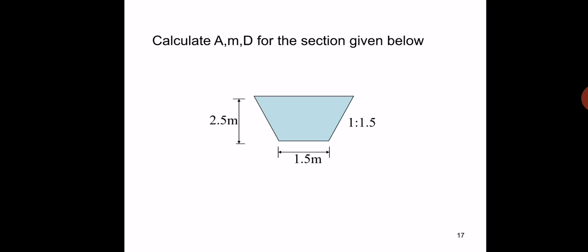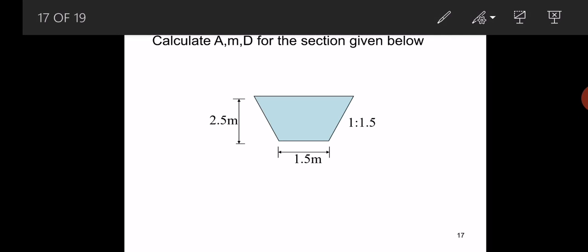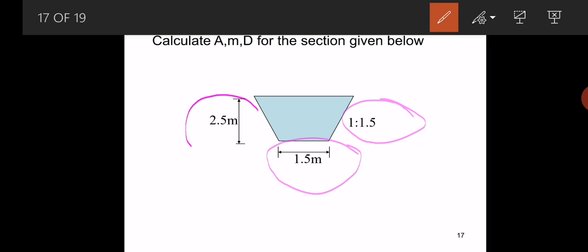He has given the figure. The depth is given as 2.5 meters, the width is 1.5 meters, and the slope is given as 1 is to 1.5. This is the slope, this is the width of a trapezoidal channel section, this is the depth of a trapezoidal channel section. He has asked to calculate the area of cross section, hydraulic radius and hydraulic mean depth.